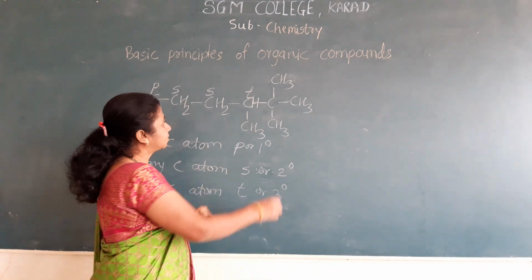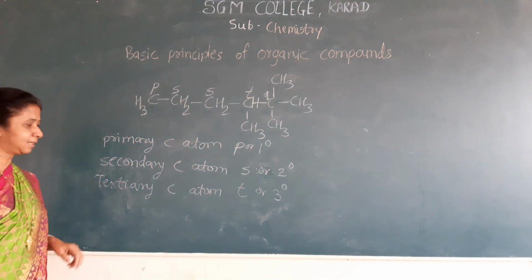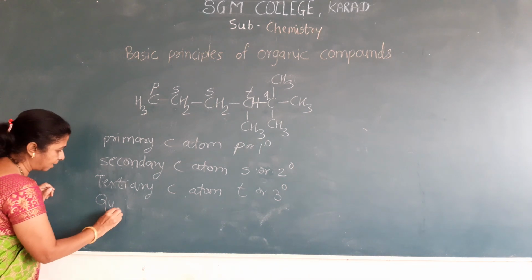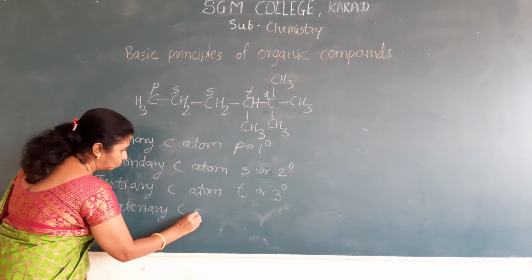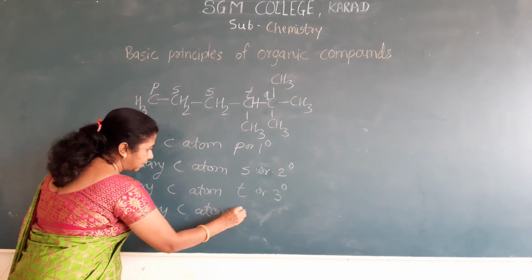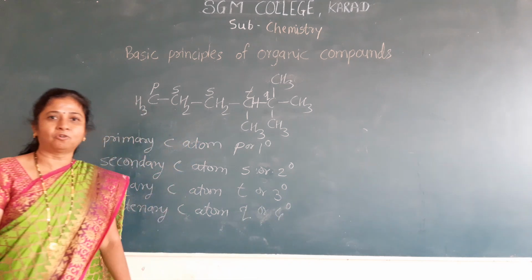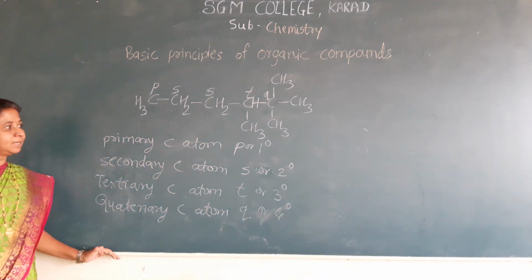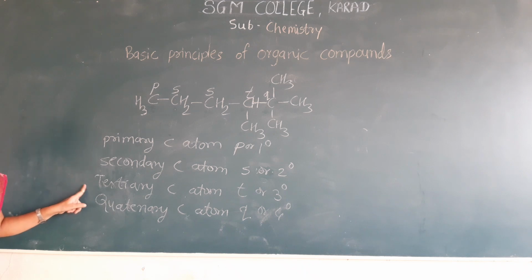This carbon atom is called the quaternary carbon atom, which is denoted by small q or 4 degree. In this way, there are 4 types of carbon atoms: primary carbon atom, secondary carbon atom, tertiary carbon atom and quaternary carbon atom.